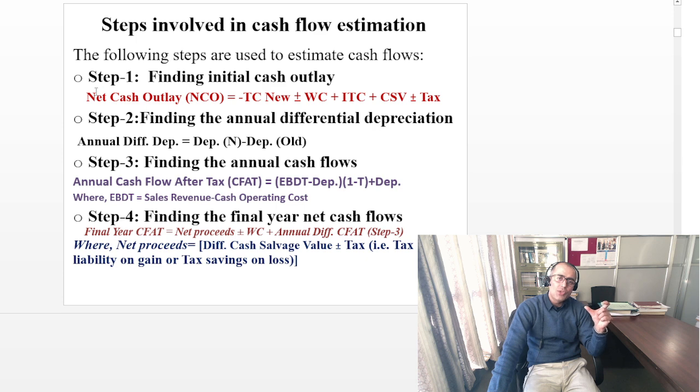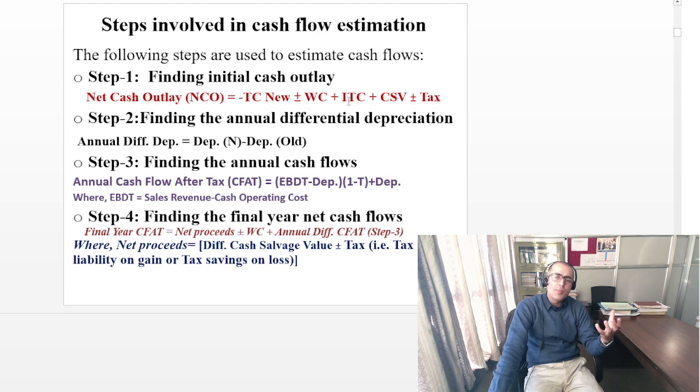First one is that you need to estimate your initial investment, which is also known as net cash outlay. That is the total cost of the new machine plus or minus working capital. For example, if there is an increase in working capital, then that is a cash outflow, that is the minus. If there is a decrease in working capital, this is the plus, that is the cash inflow. Plus is the cash inflow.